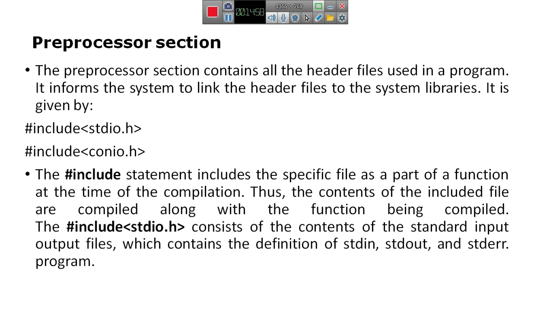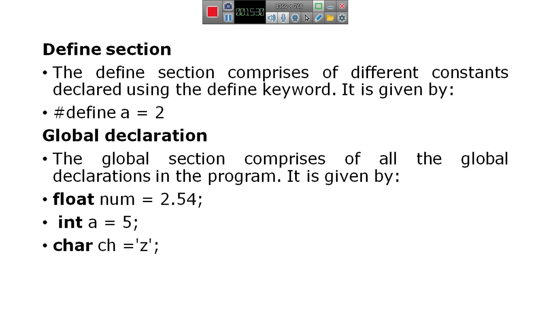Like that, there is another file, conio.h, that is the console input output operations header file. Depending upon the requirement, we need to include header files like math.h, string.h, etc.